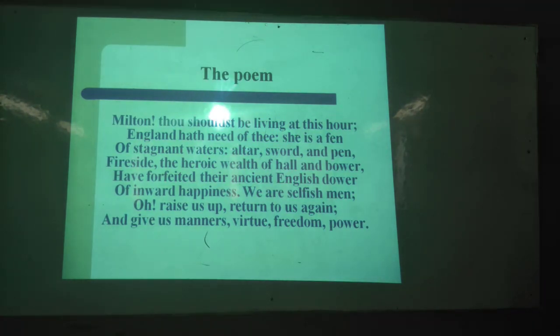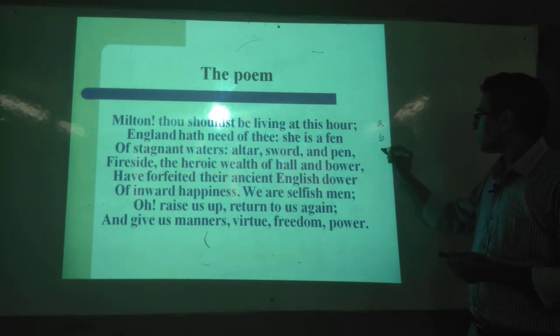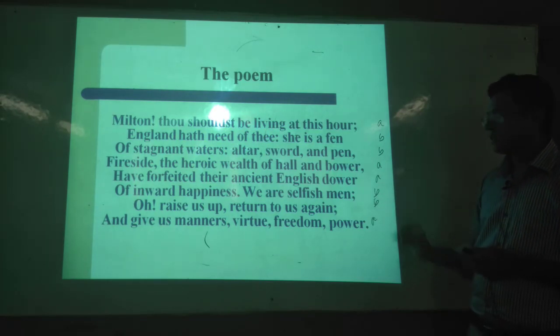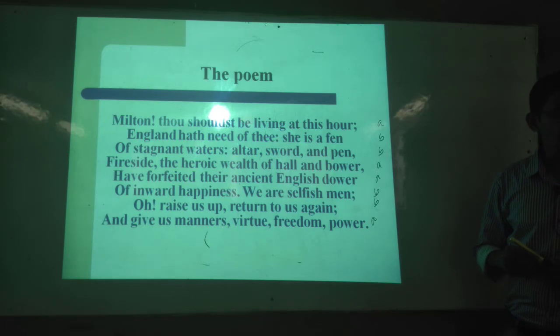How many lines are there? You have seen that there are 8 lines, and that's why we can say that this is an octave. And if you analyze the meter, you must see that this is the iambic pentameter. Okay, you yourself do it at home. And the rhyme scheme, you can easily see, is A B B A B B A. So A B B A B B A. This is called the Petrarchan sonnet, because Petrarchan sonnet refers to the similar rhyme scheme.